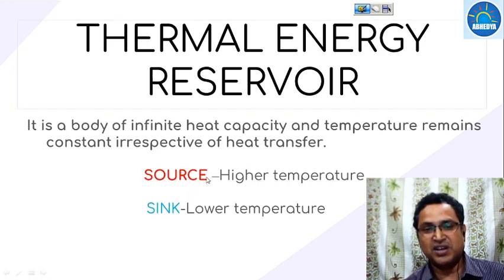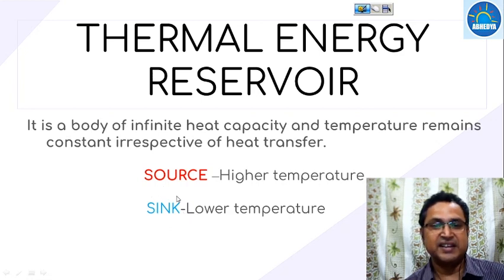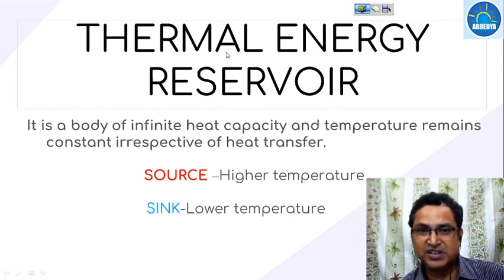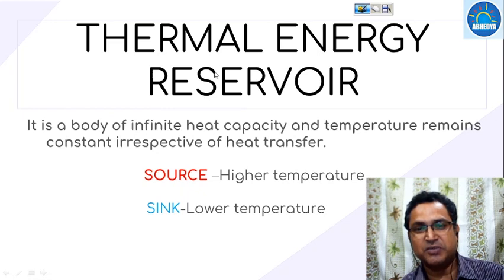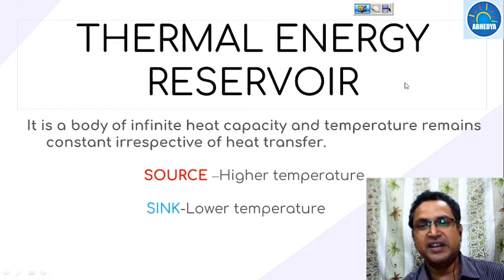The source always delivers the heat and the sink always absorbs it. The environment is considered to be the best sink. So this is your thermal energy reservoir. The only thing you have to remember is that a thermal energy reservoir means an infinite capacity body, so that its temperature remains constant irrespective of how much heat has been taken away.